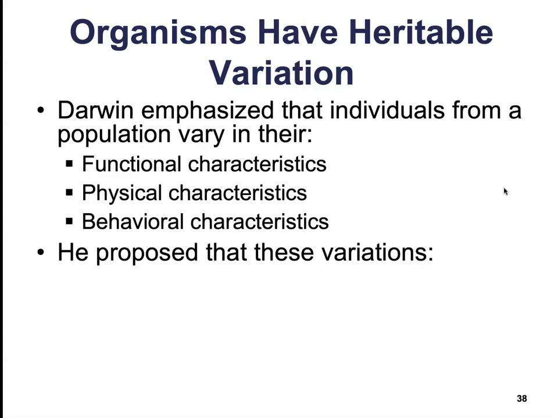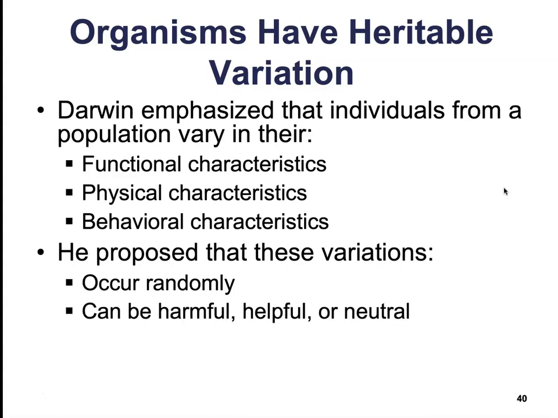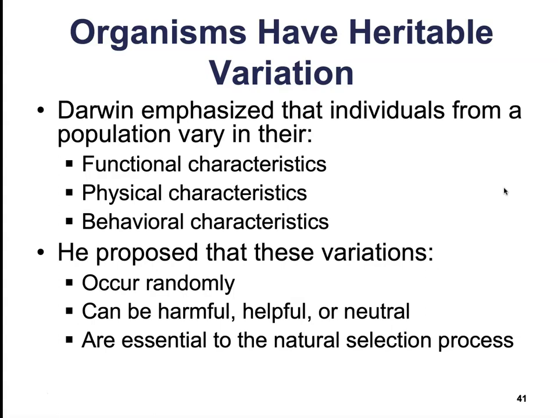and their behavioral characteristics. And he proposed that these variations occur randomly. There's no pre-selecting for long necks. There's no pre-selecting for a sharper beak. It's just that mutations occur randomly. Some can be harmful, some are helpful, some are neutral. And this is going to be essential to the natural selection process.